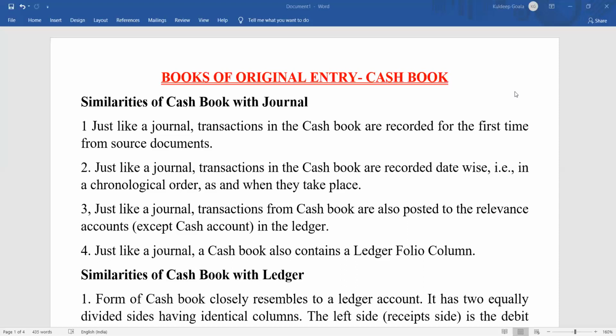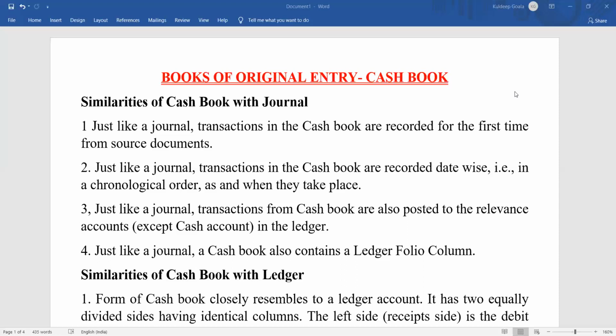Clear? As I already told you, the basic need for preparing cash book is just to find out the cash balance. It's not that it's substituting your whole activity of journal, ledger, everything. After cash book, if you want to know the cash balance, you can have a cash book, and after cash book you can sequentially go for the ledger accounts. Then the last point is that, just like a journal, a cash book also contains ledger folio.